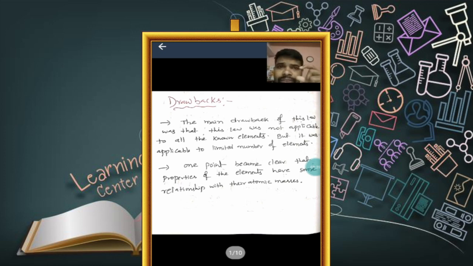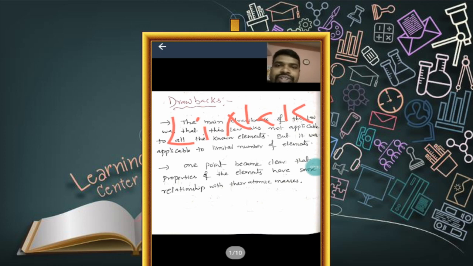When the elements are arranged in increasing order of atomic weight, not atomic number, the atomic weight of the middle element was found to be equal to the average of the masses of the other two elements, the first element and the third element.